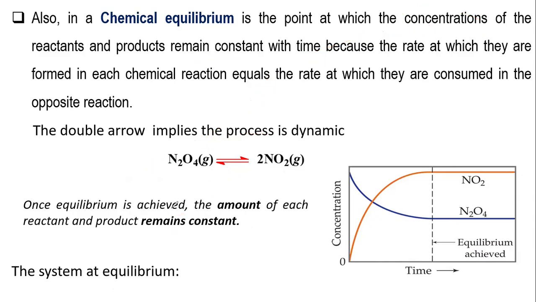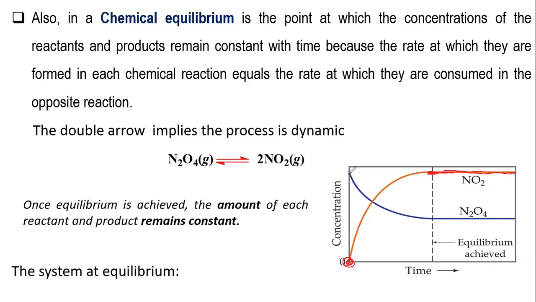So as you can see here, for example, this is in terms of concentration. We started at 0 for our nitrogen dioxide, which is our product. And then eventually this is the point at equilibrium in which the concentration is forming at the same rate. So it remains constant.